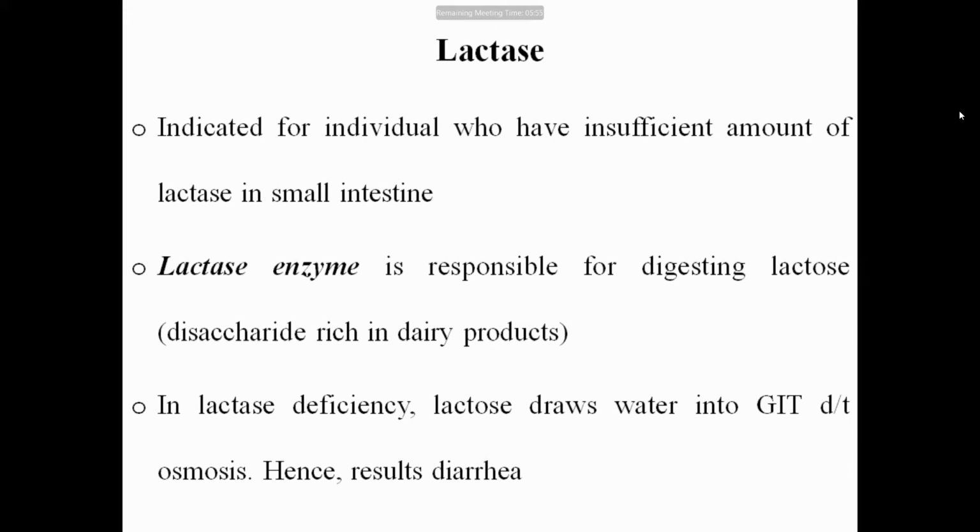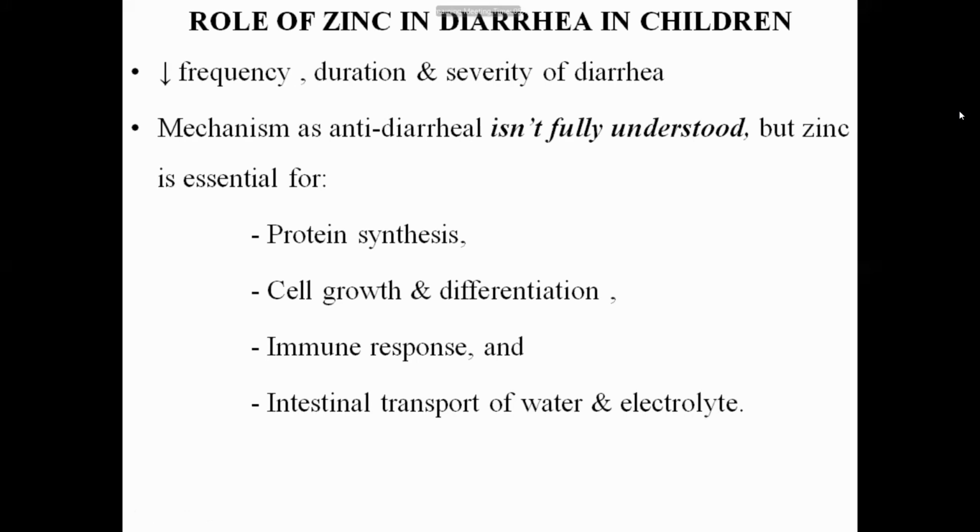Any confusion? Zinc, one tablet is there, that is called zinc. That is commonly given among children. So what is the role of zinc in diarrhea among children? Zinc is given along with oral rehydration solution. They reduce the frequency of the diarrhea, the duration of the diarrhea, and the severity of the diarrhea. The antidiarrheal mechanism is not fully understood, but zinc is essential.